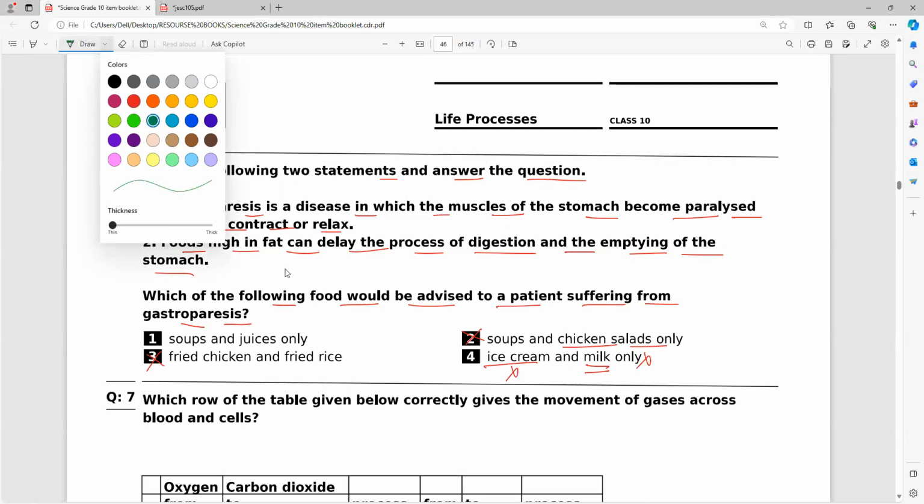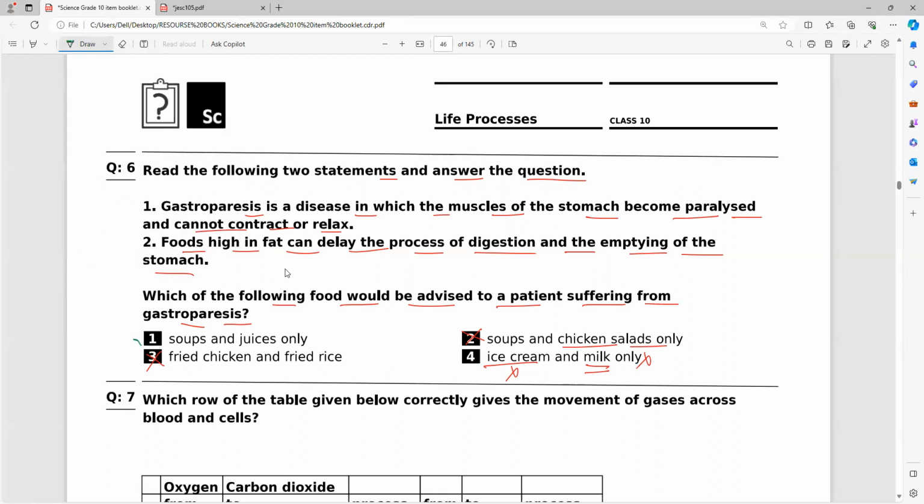So what is the only food we can prefer? Gastroparesis patients can have only fruit juices and vegetable soups. So option A is the correct one.